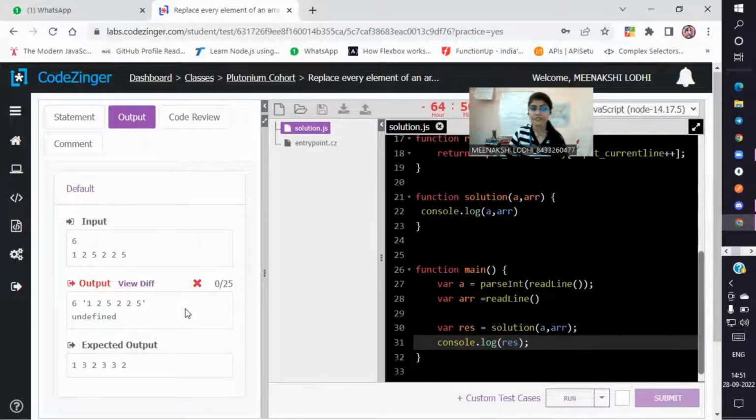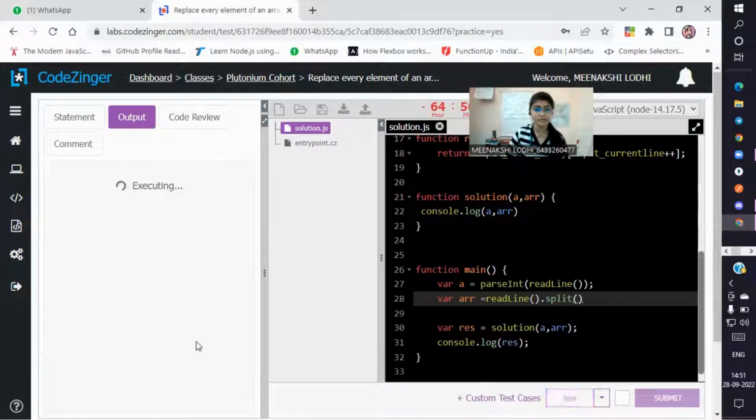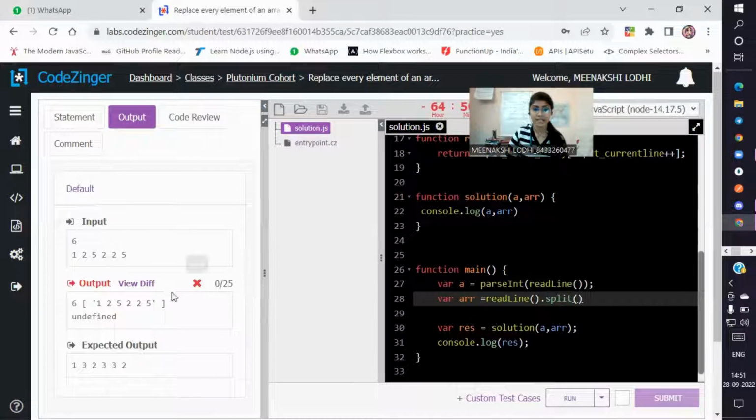Okay, we have a string, but I need an array. That's why I am using the split function here. The split function converts a string into an array. If I run this program, yes, I have an array, but I need numbers in the array.